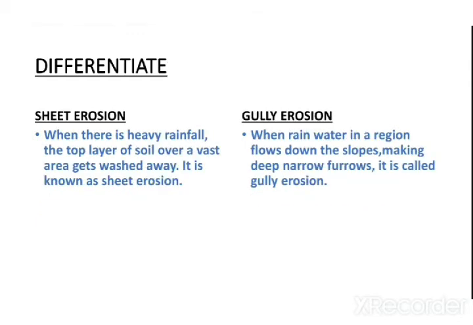Next, sheet erosion and gully erosion. So in the sheet erosion you will write when there is heavy rainfall, the top layer of the soil over a vast area gets washed away. It is known as sheet erosion. And in the gully erosion you will write when rainwater in a region flows down the slopes making deep narrow furrows, it is called gully erosion.